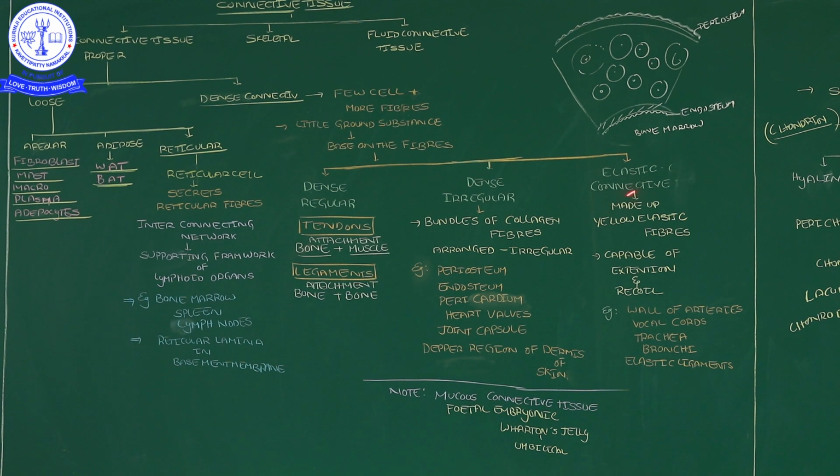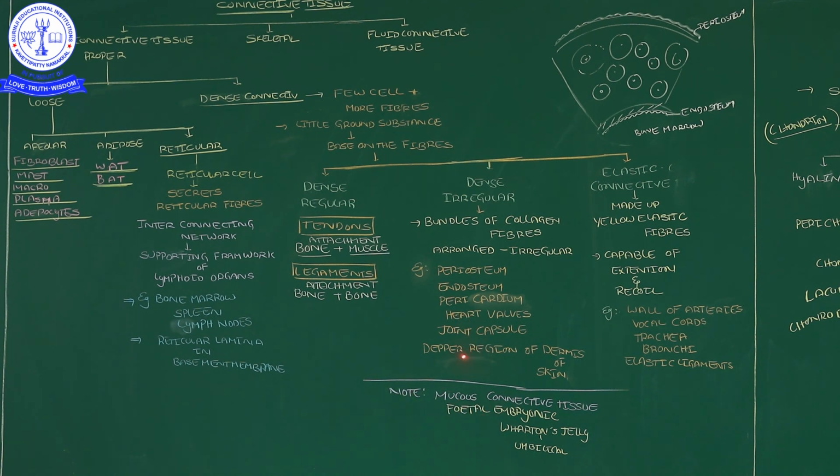And then elastic connective tissue is made up of a number of elastic fibers. These fibers have the ability to extend, and when the pressure is removed, they can recoil. Examples of elastic connective tissue in our body are the walls of arteries, vocal cords, trachea, bronchi, and elastic ligaments. Okay, one important note is there, which I mentioned in small letters.